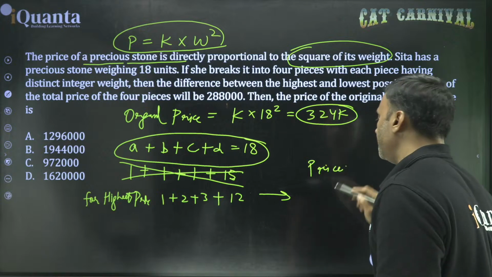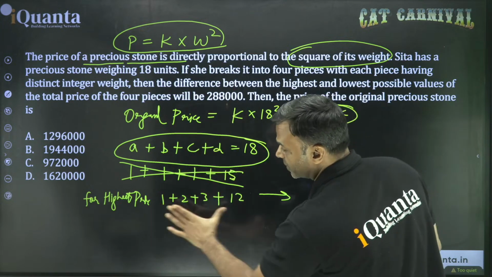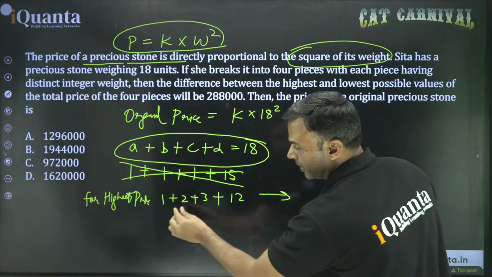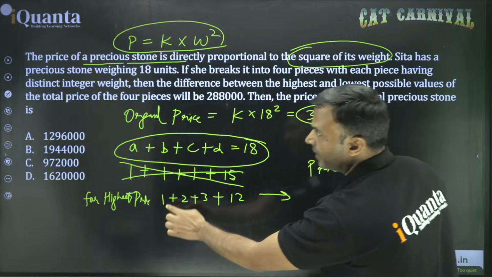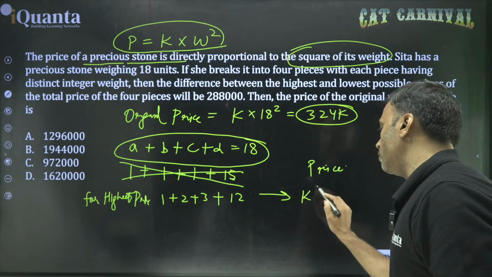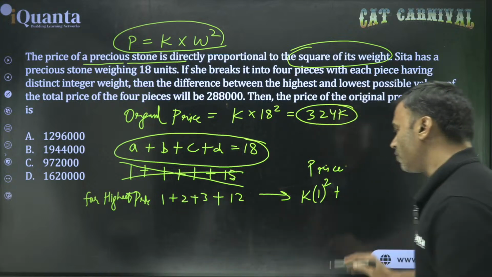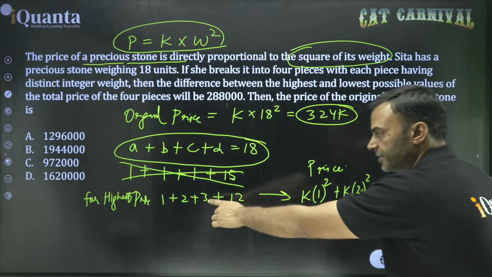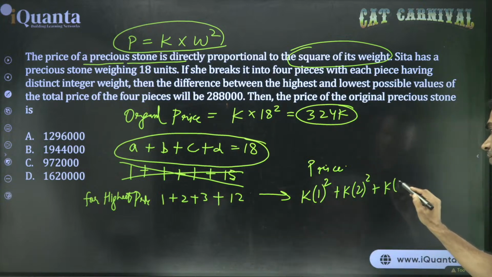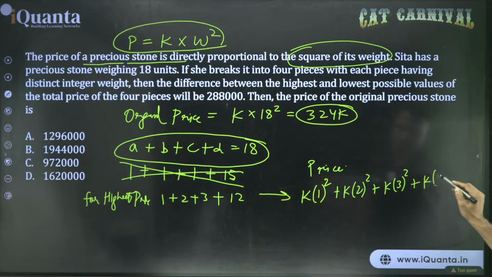Check that carefully. Now instead of 1, there are 4 stones. But the method of price calculation is still the same. For example, 1 unit का price कितना होगा? K into 1 square. The price of this 2 unit stone will be K into 2 square. Price of this 3 unit stone will be K into 3 square. And the price of this 12 unit stone will be K into 12 square.